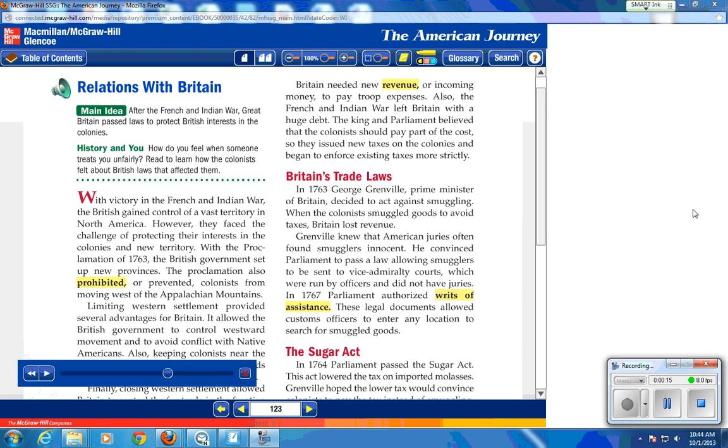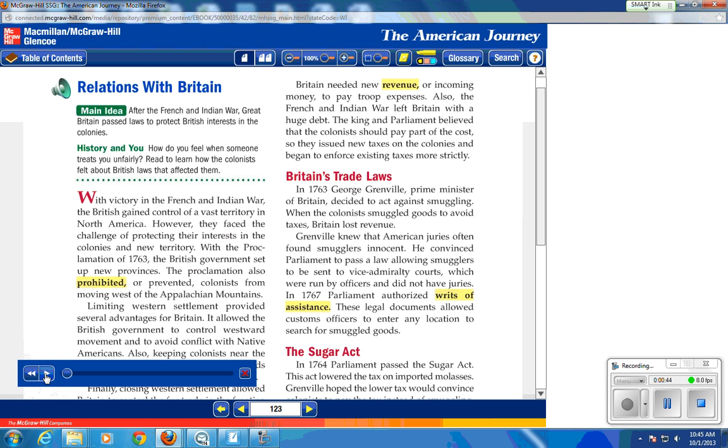Our topic for today is some of the effects of the French and Indian War. We're going to use our textbook and look at some of the nice things available to us in it. Obviously, it's online, and I'm using my cursor to display the textbook on a single page. We have this audio symbol here, so when we click it, the narration of the text is given to us.